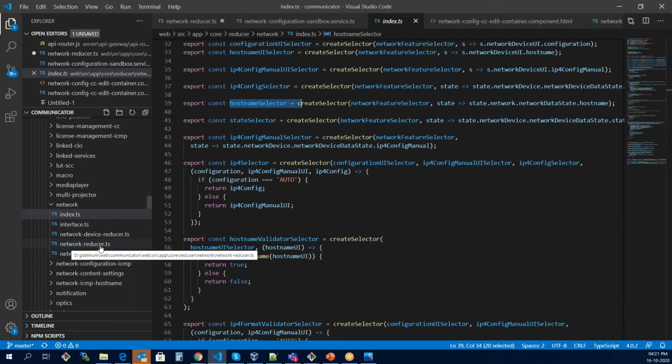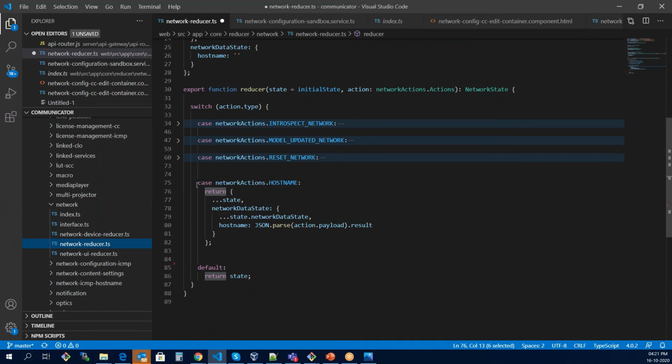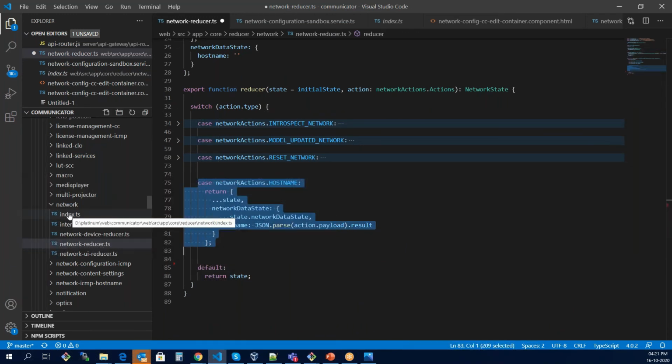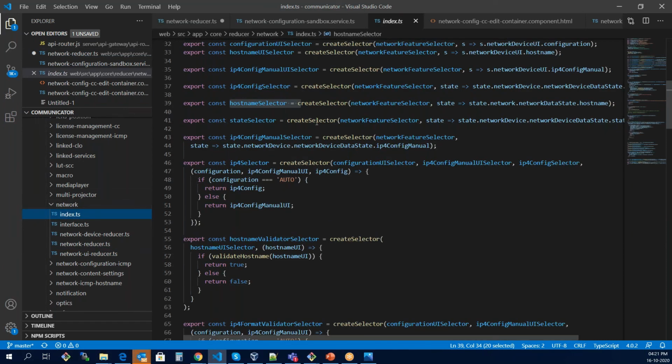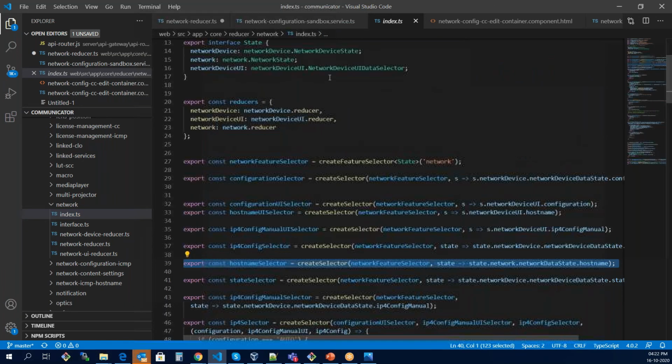I told you about the network reducer a few minutes back. This is the index.ts file that is kept in parallel to the network reducer, and we have created the selector for this particular store. This is the network feature selector. Just focus on this line right now, because you might get confused if you see all the other things.